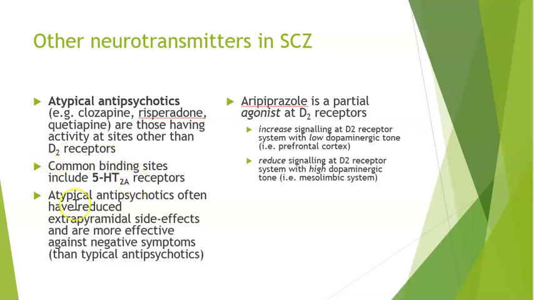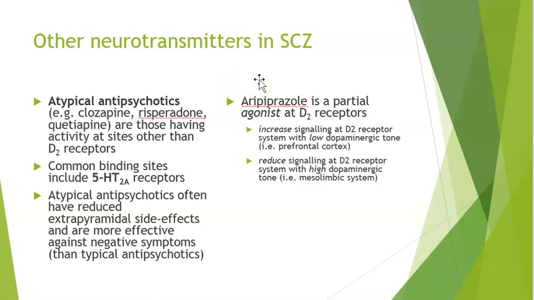So by targeting, for instance, serotonin receptors, we're able to block some of the positive symptoms, but also some of those negative symptoms.